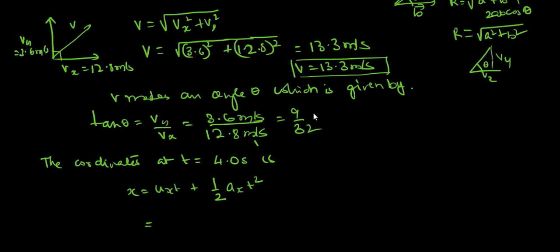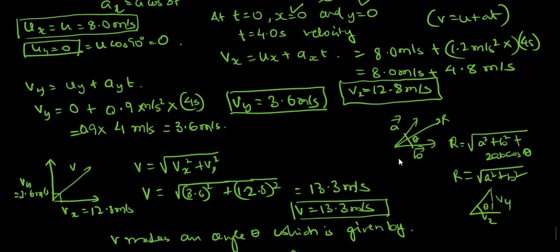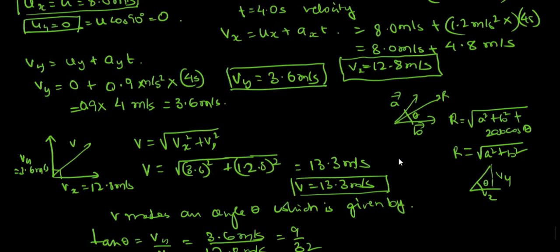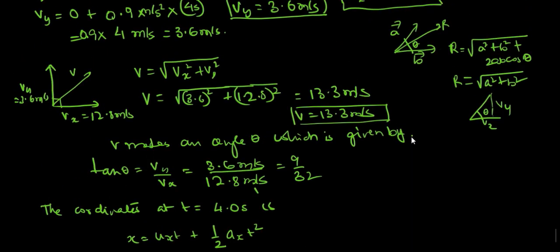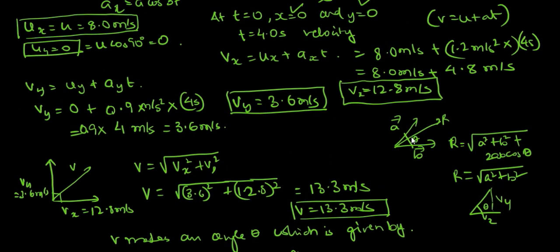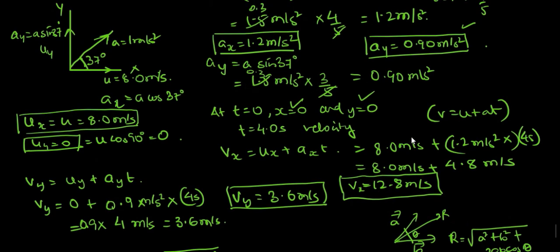Okay, so ux we know, it is how much? 8 meter per second, right? That's the starting velocity along the x-axis, 8 meter per second, and then we multiplied by the time taken, that is 4 seconds. Plus half ax. The value of ax is 1.2 meter per second square and ay is 0.9 meter per second square.